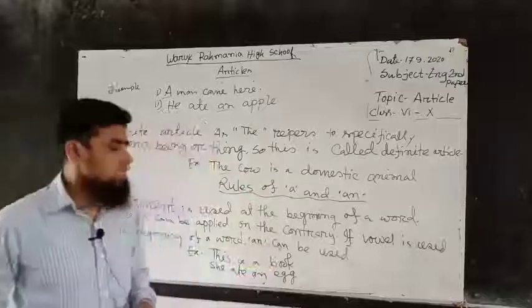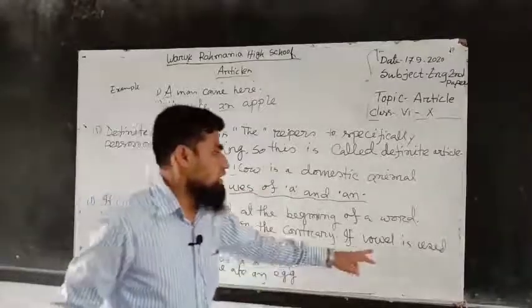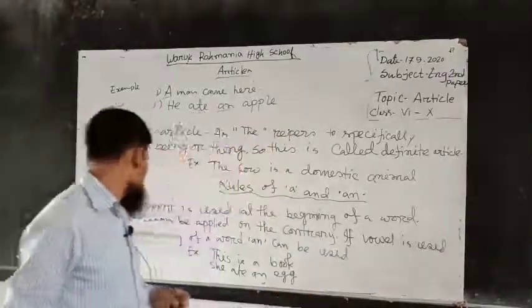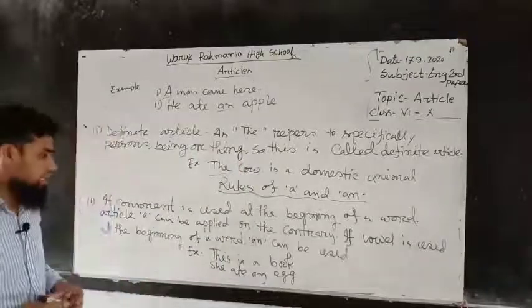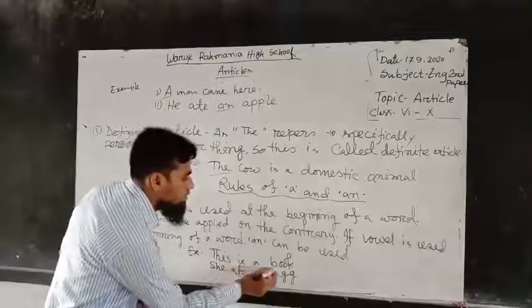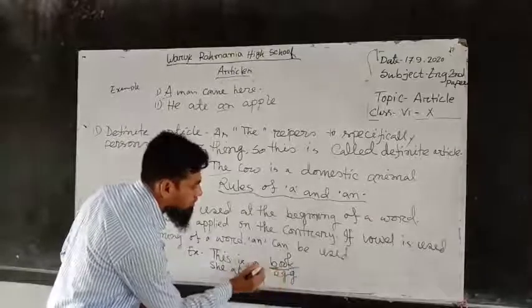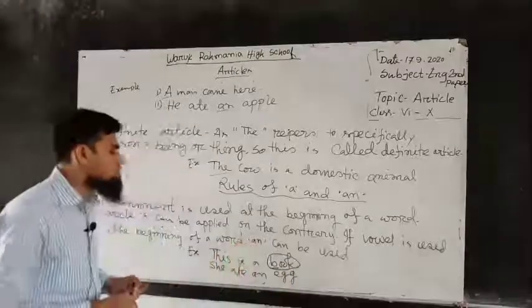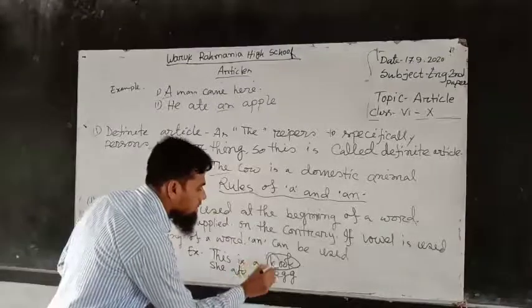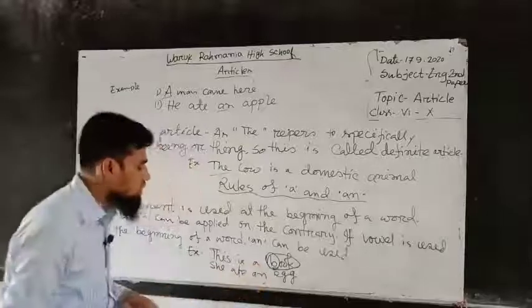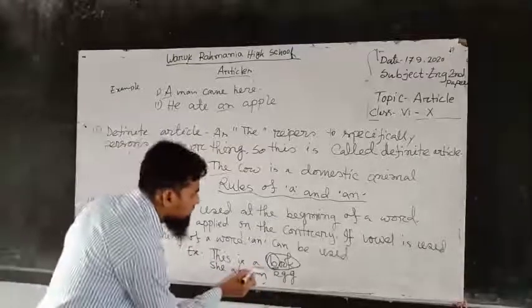On the contrary, if a vowel is used at the beginning of a word, an can be used. For example, this is a book. Here we use the article before the word book, and the beginning letter is B. It is a consonant, so we have to use a.